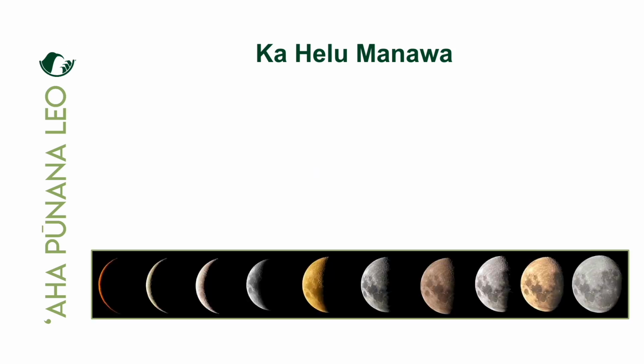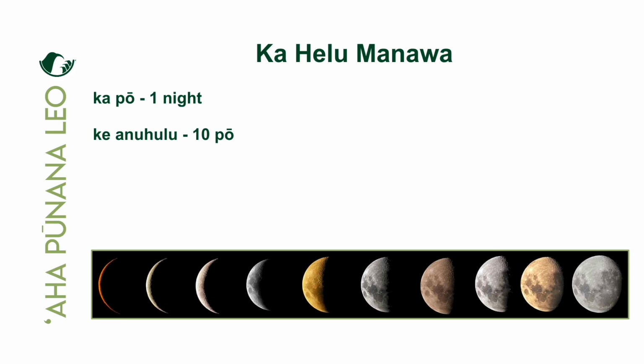So, e nana mua kākou i ka helu manawa Hawaiʻi, ma ke kahua loa, real basic. A Hawaiian kind of way of tracking time. So we have kapo, right? Kapo, which is one night, a night. And then we have ke anahulu.